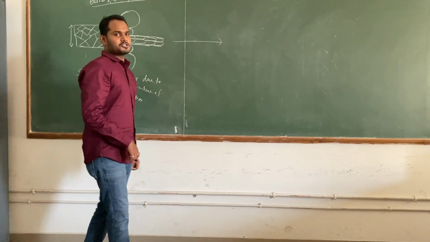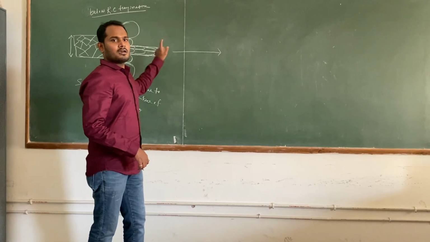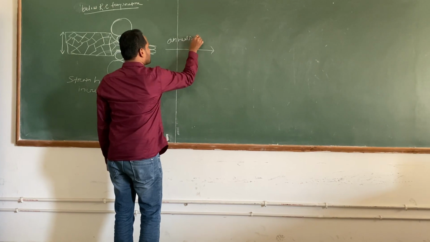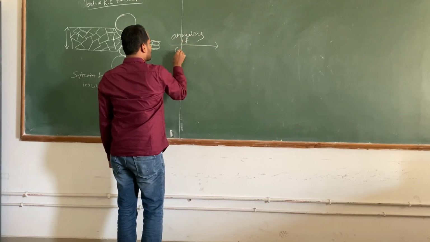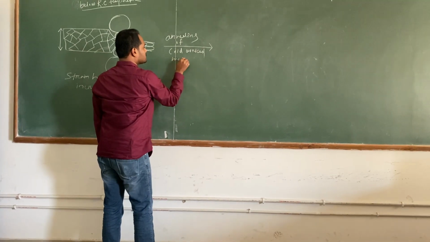So there is a solution to the problem. We can do what? We can do annealing. After this cold working, the process is called annealing. I am writing here: annealing of cold worked metal or alloy.